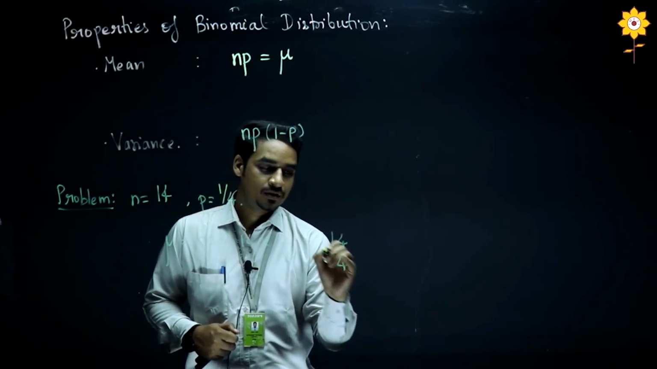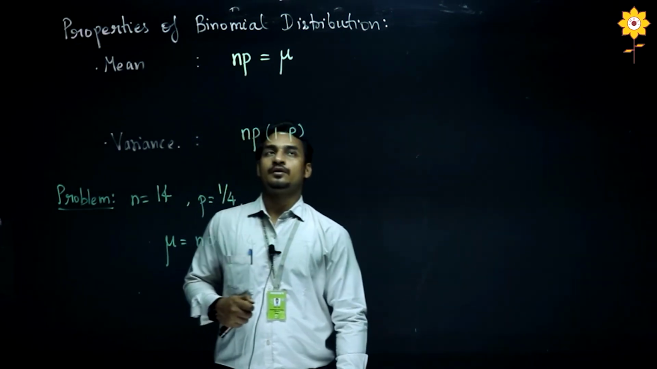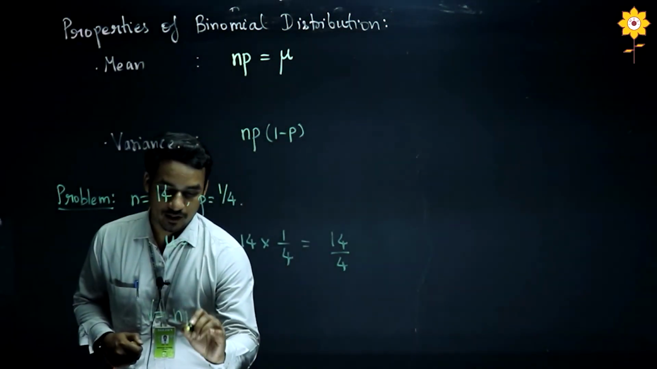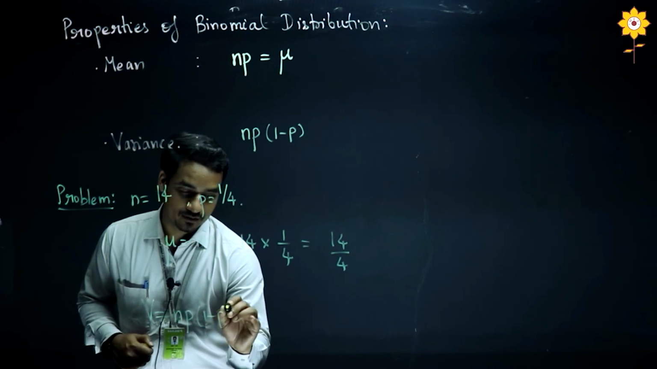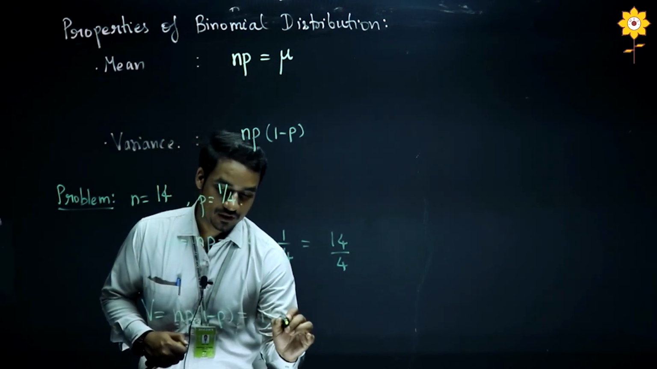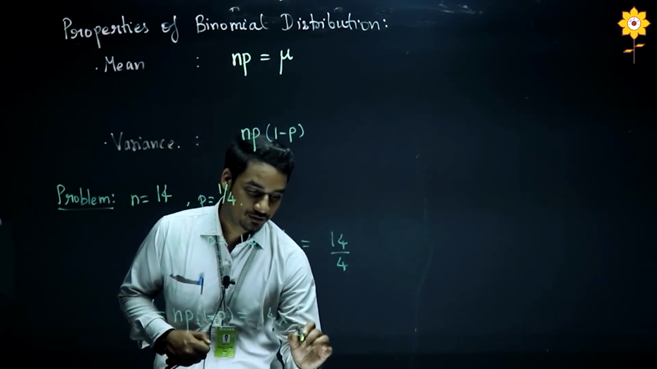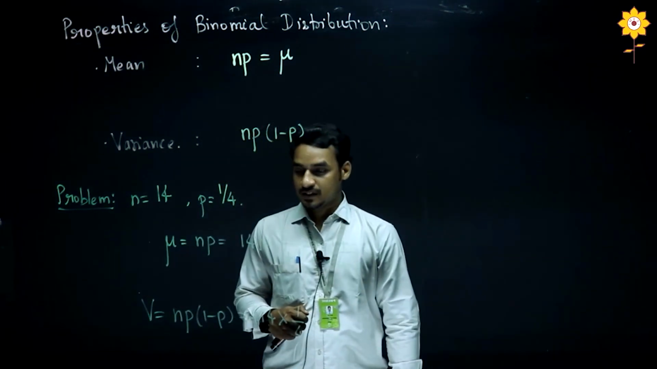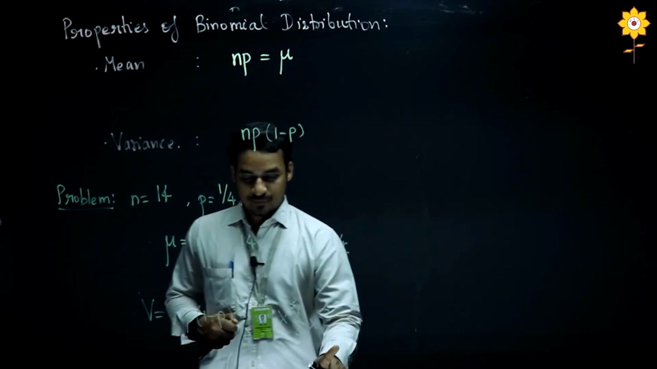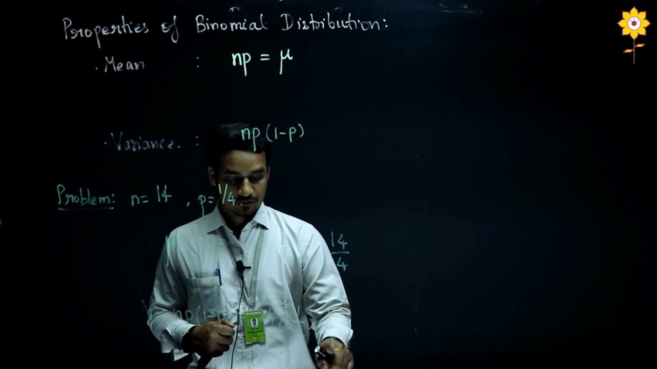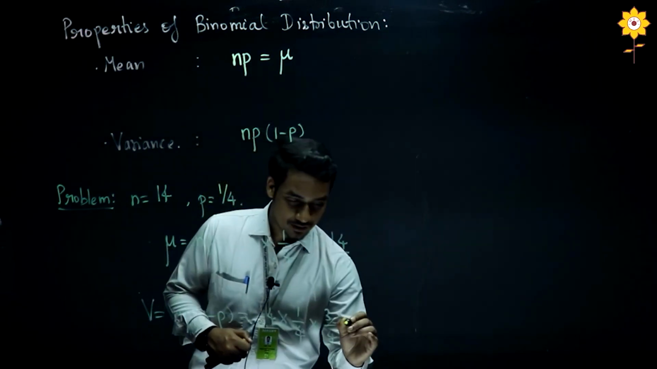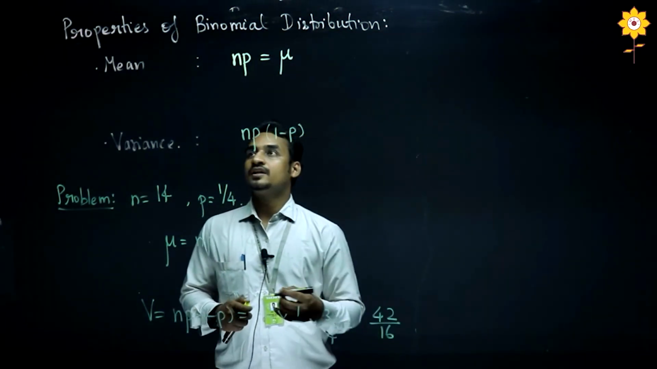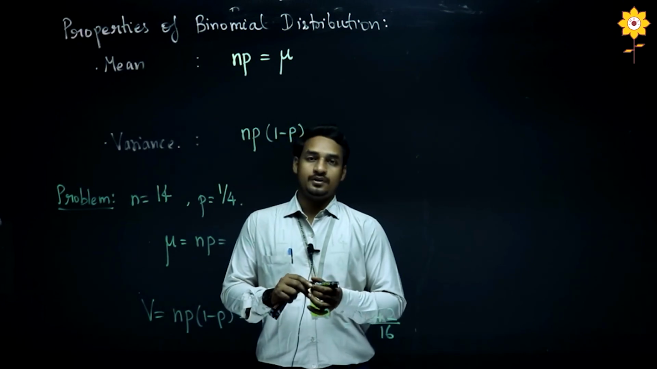So this is the mean of the given binomial distribution, and similarly the variance is equal to n into p into 1 minus p, which is equal to 14 into 1 by 4 into 3 by 4. So if 1 by 4 is the probability of success, then 1 minus p, that is 3 by 4, will be the probability of failure, and if you compute this you will get 14 by 16. So this is the variance of the given binomial distribution.